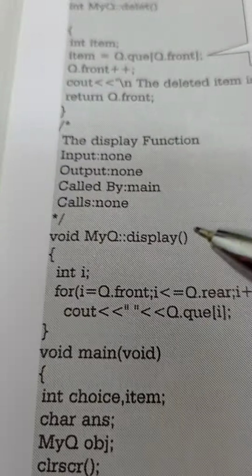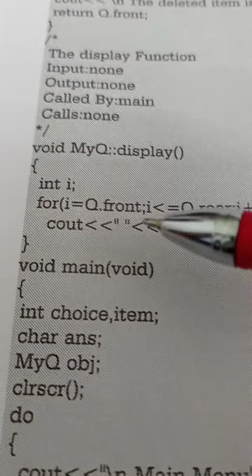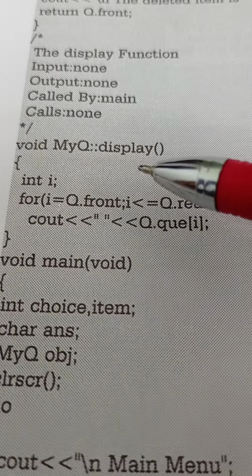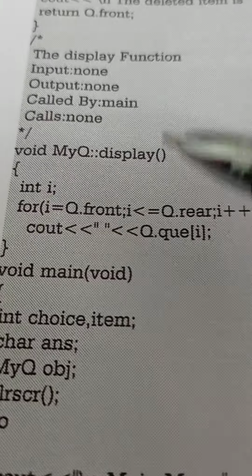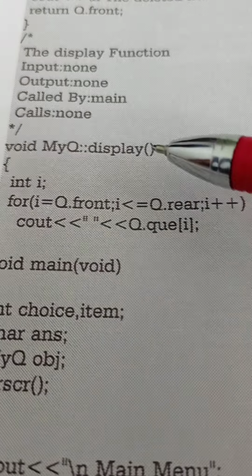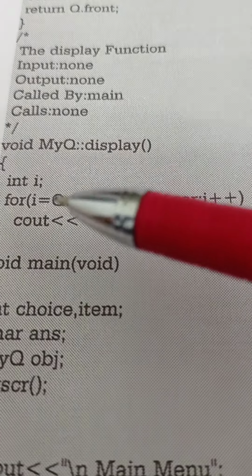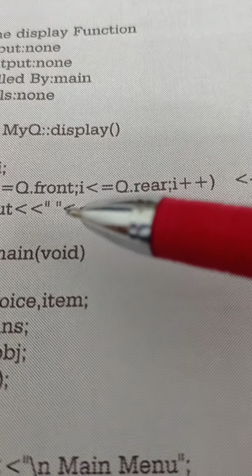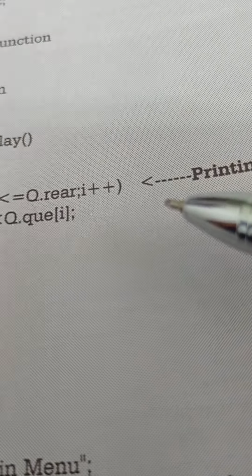Like here we have defined so many functions. Then one more function that we have to define is display. Suppose we want to display the content which is there in the queue. At that time we can display those elements which are there in the queue. For example, for i is equal to q front, i less than or equal to q rear, i plus plus.